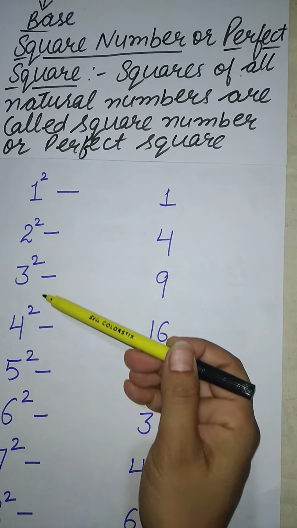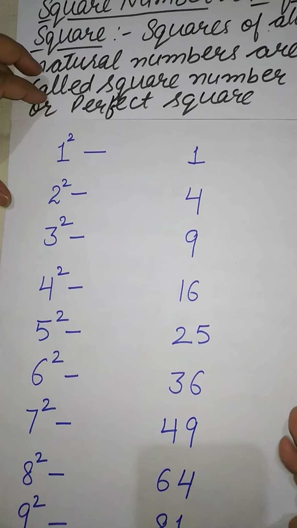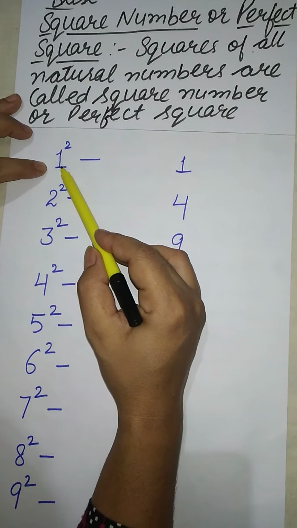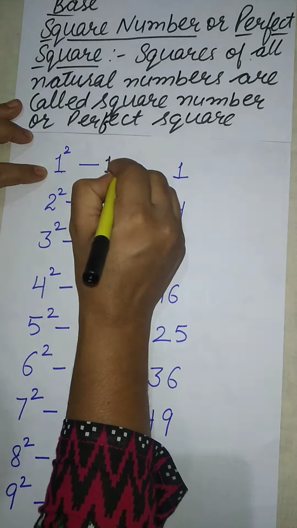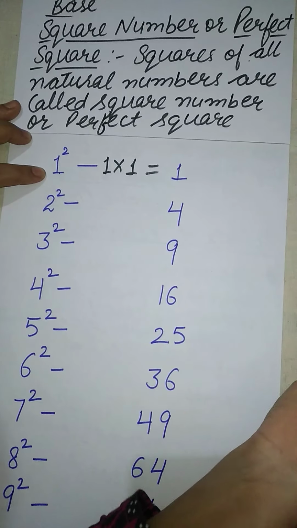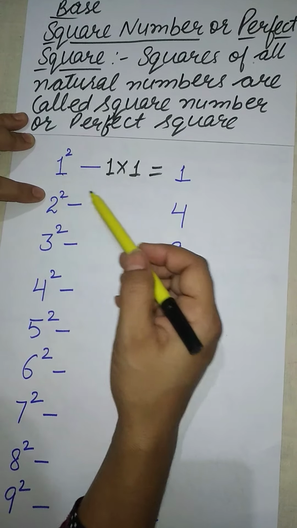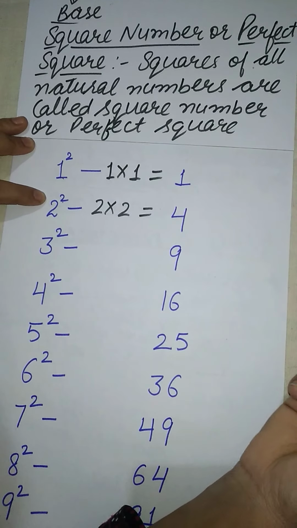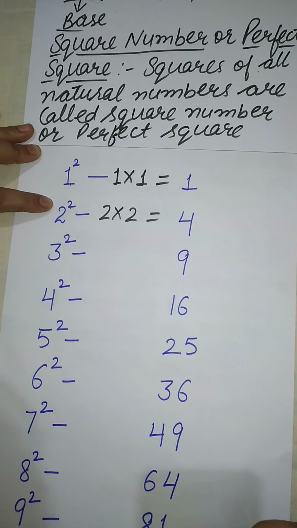Now I have written the squares of the digits from 1 to 9. Here I have written the square of 1 is 1, that is 1 multiplied by 1 is equal to 1. Similarly the square of 2 will be 4, 2 multiplied by 2 is equal to 4. In this manner we can find the squares of all the numbers.